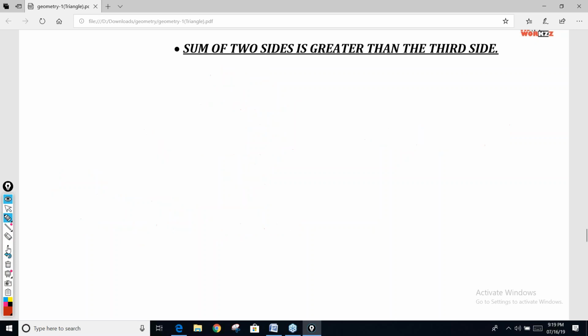So now look at the correct solution. If two sides are 7 and 13 and the third side is x, tell me quickly which is the longest side. Correct? Which is the longest side? 7 definitely cannot be the longest side. The longest side can be either 13 or x. x can also be the longest side.